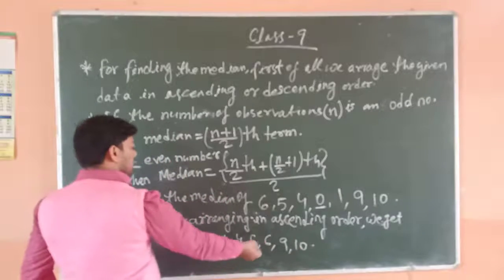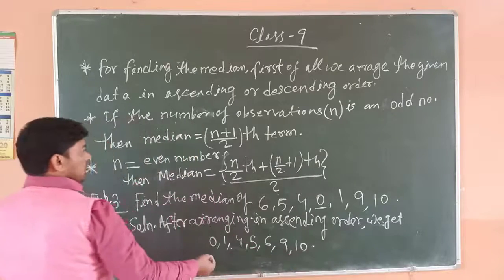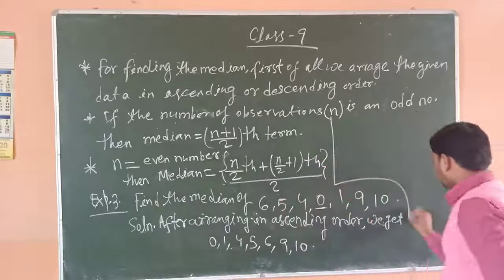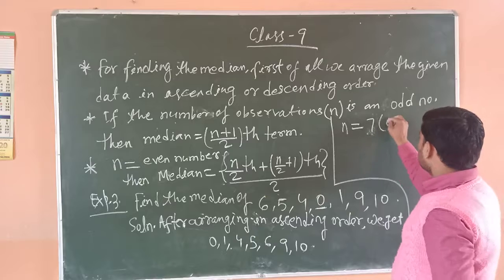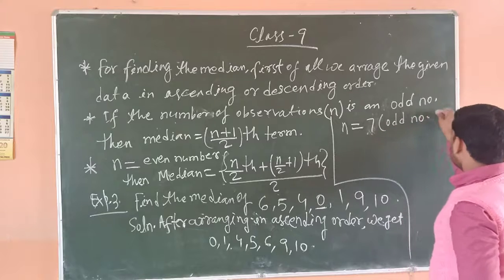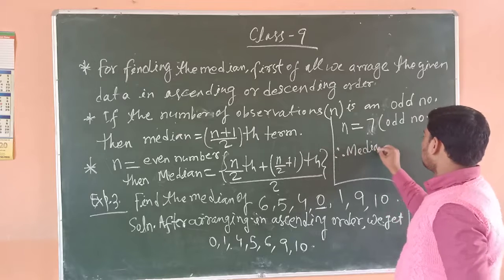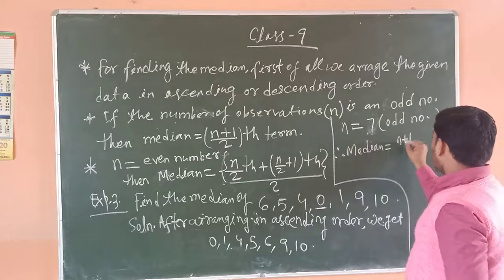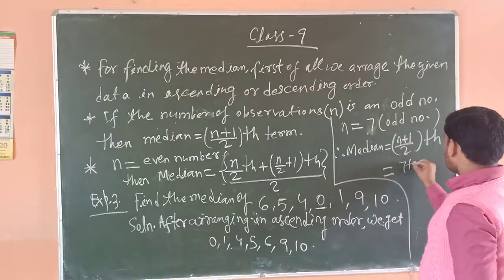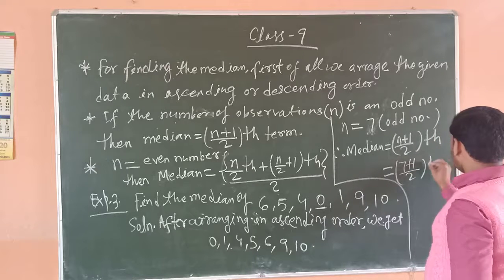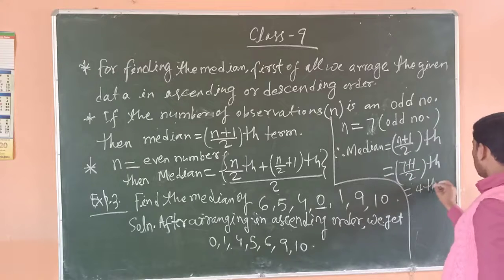Then count the number of observations. n is equal to 7 and it is an odd number. Therefore, median is equal to the (n plus 1) upon 2 th term. 7 plus 1 is 8, by 2 is 4, that is the 4th term.